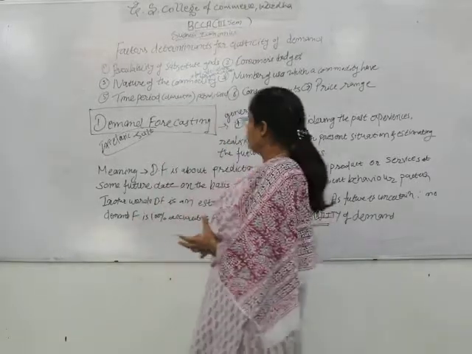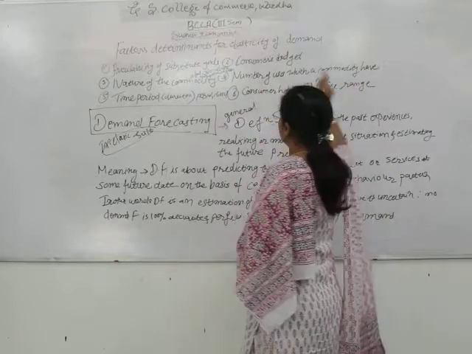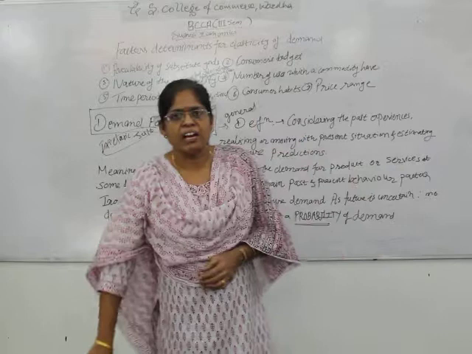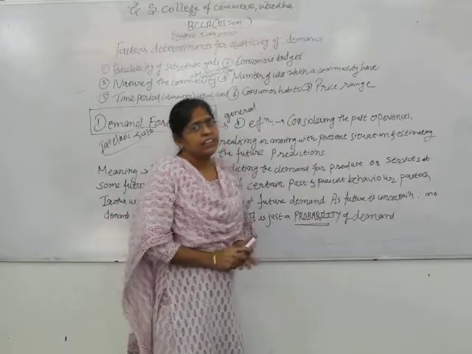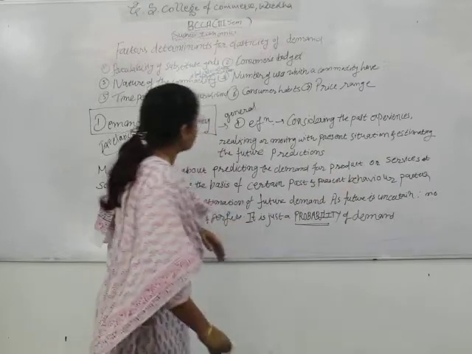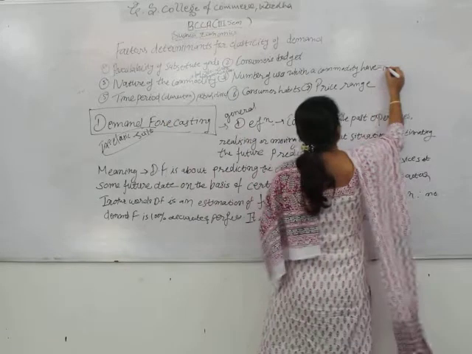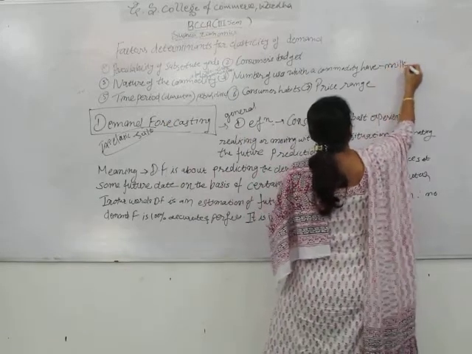Correct? Then we will see the number of uses which a commodity has. A commodity has different uses. Here we can take the example of milk.